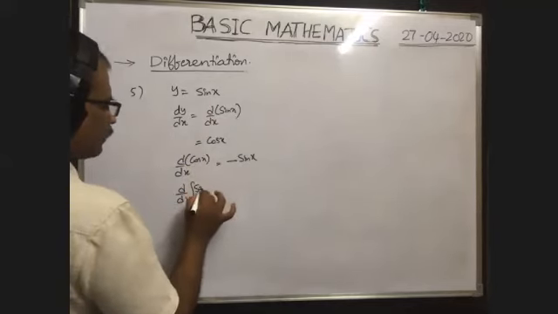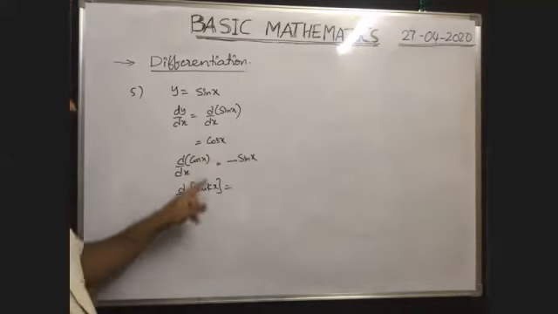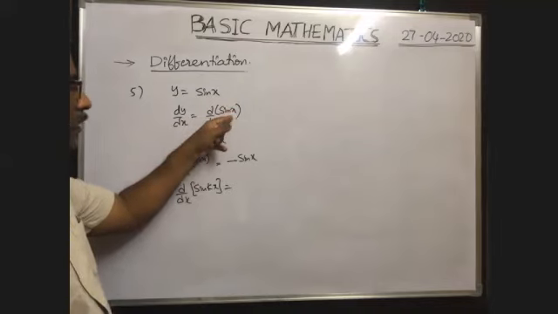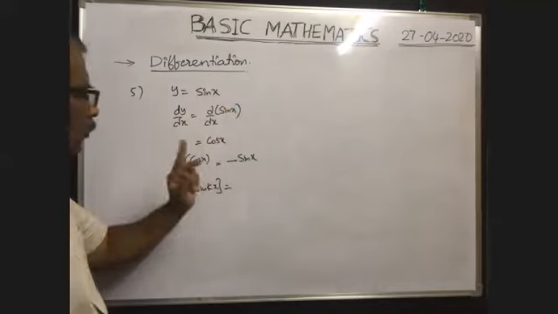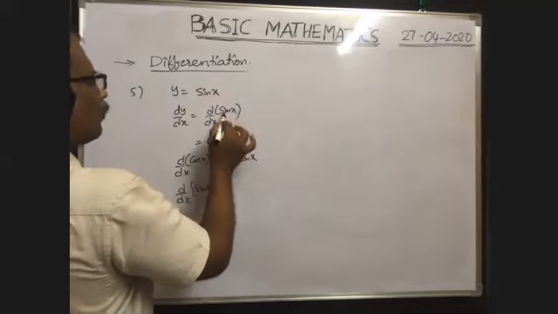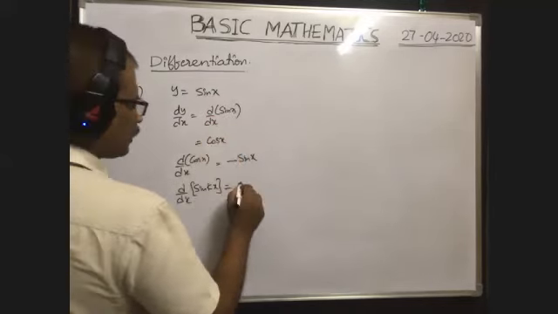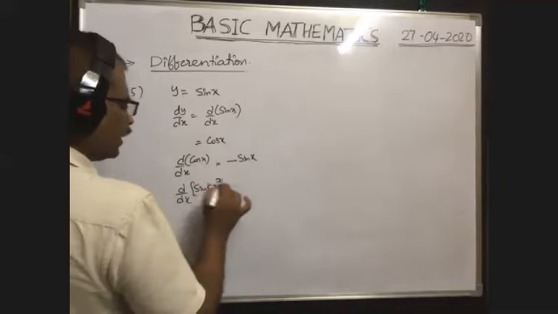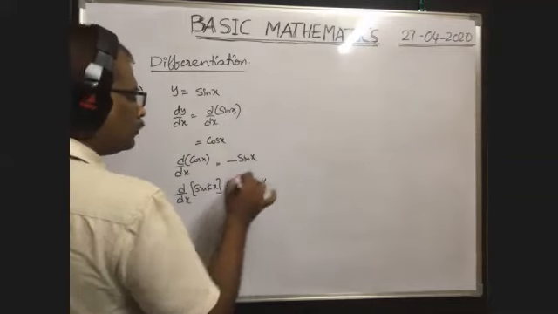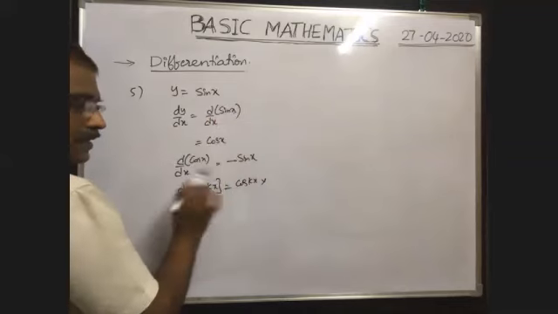D by dx of sin kx. Here in the previous case, the x coefficient was 1 only, sin of x, but here some x coefficient is there. In this case, as usual, first we differentiate sin x with respect to x, and whatever we got, we write like this first. So instead of sin, we will get cos. So cos, whatever the angle is here, you write directly kx, into, here not only x is there but kx is there.